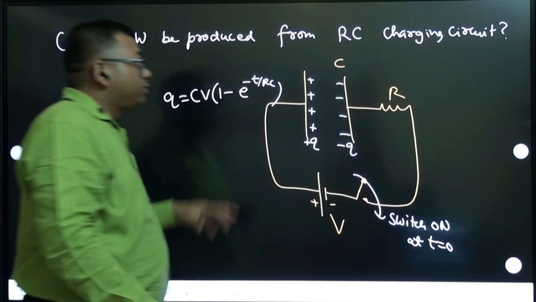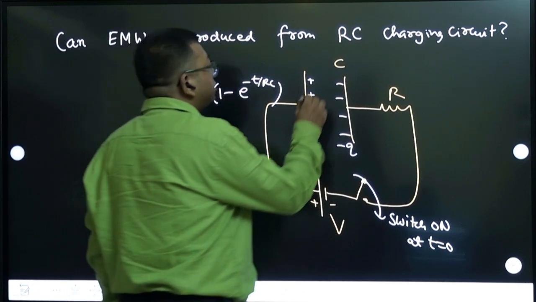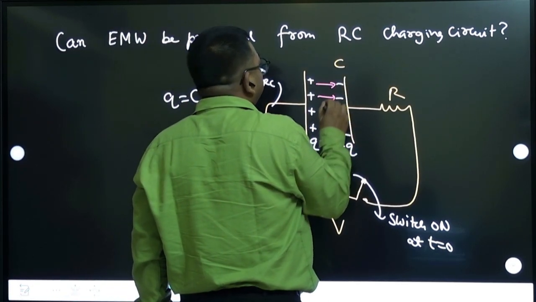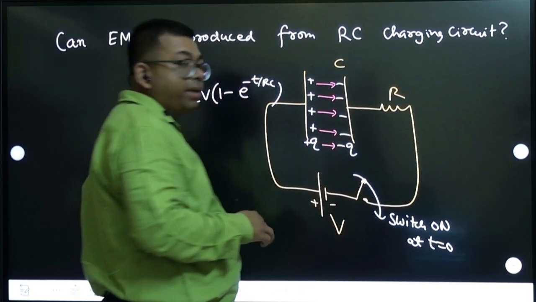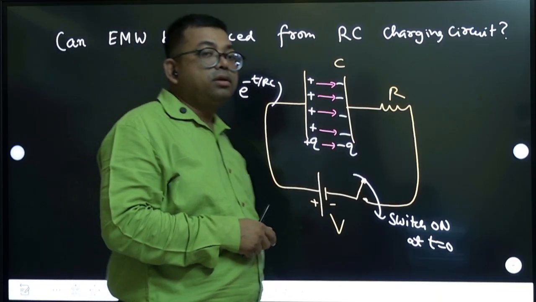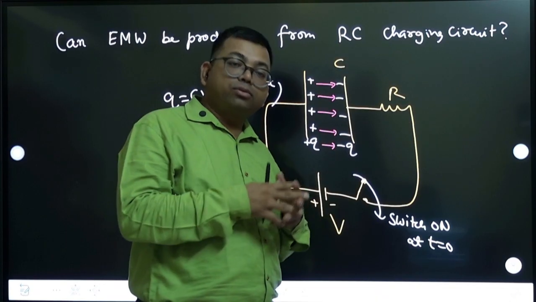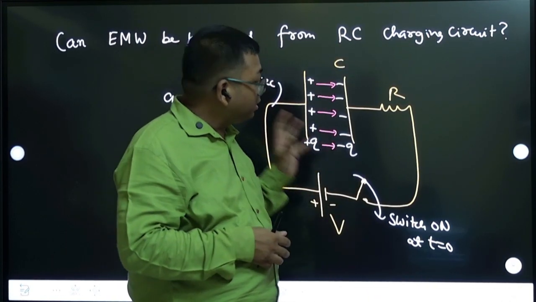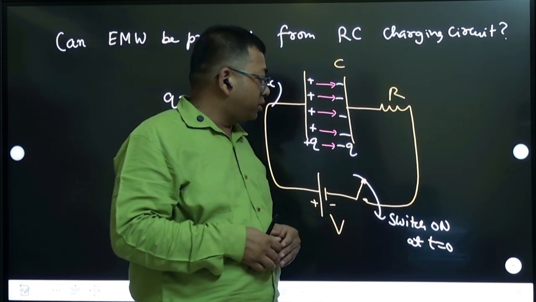So charge is changing, and because of changing charge, electric field is also changing, and because of changing electric field, we have seen there is magnetic field which is also changing, and that changing electric field and magnetic field will produce electromagnetic wave.